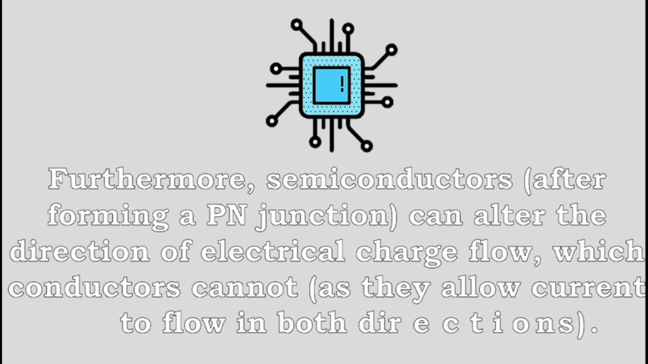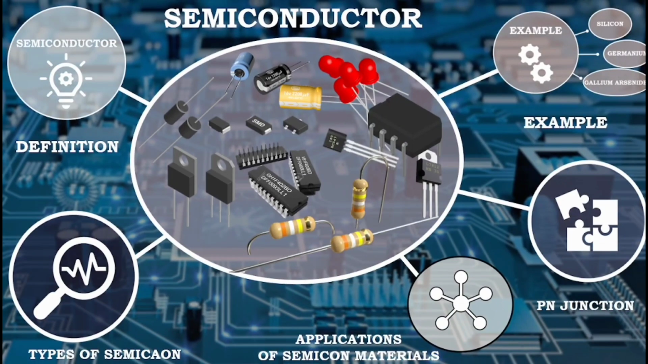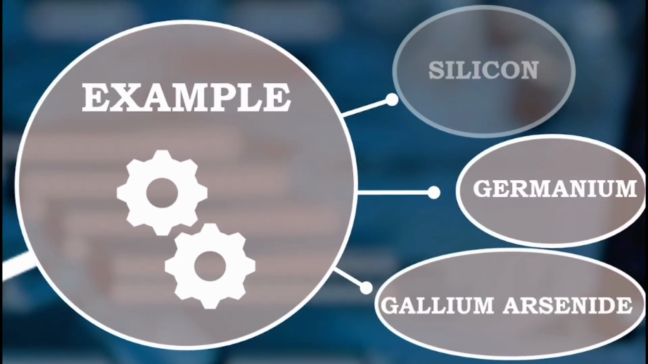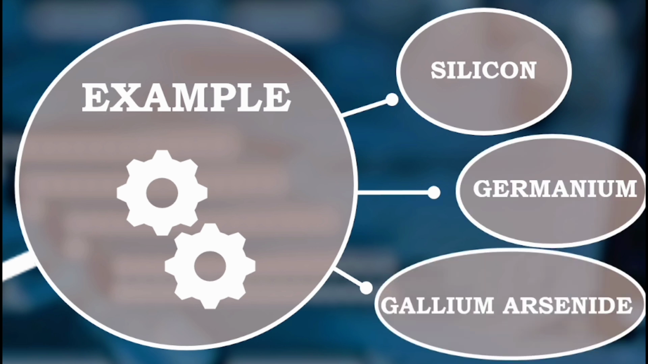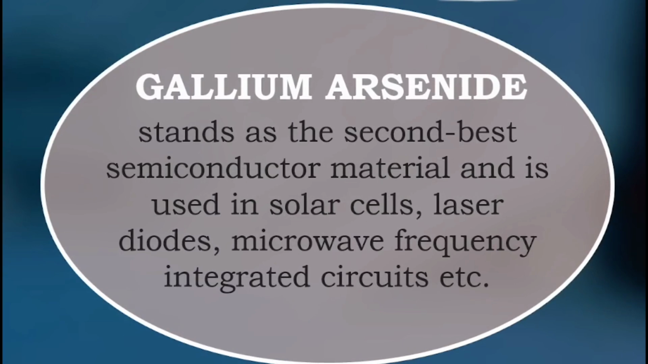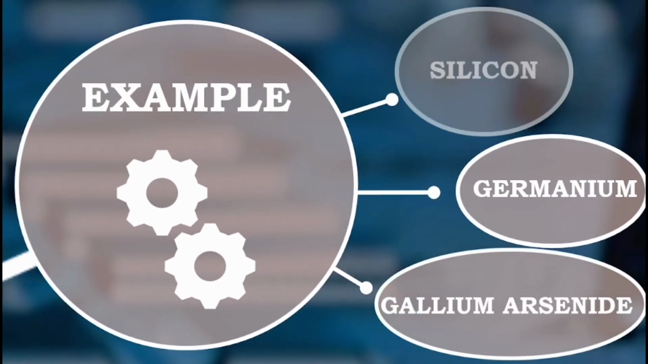Examples of semiconductor materials are silicon, germanium, gallium arsenide, etc., where silicon is the most commonly used. Gallium arsenide stands as the second best semiconductor material and is used in solar cells, laser diodes, microwave frequency integrated circuits, etc. Types of semiconductors.